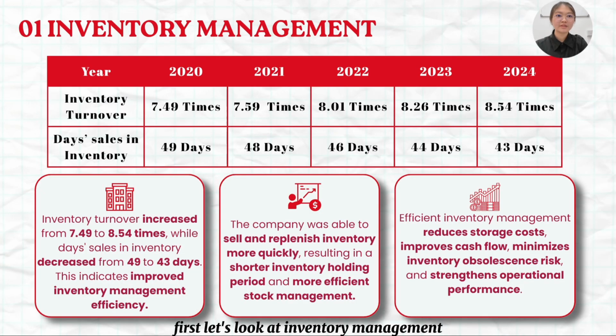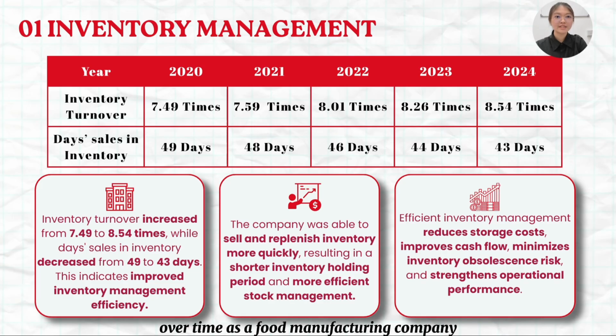First, let's look at inventory management. The inventory turnover ratio increased from 7.49 times in 2020 to 8.54 times in 2024, while days sales in inventory decreased from 49 days to 43 days. This indicates that Hapseng was able to sell and replenish its inventory more efficiently over time.